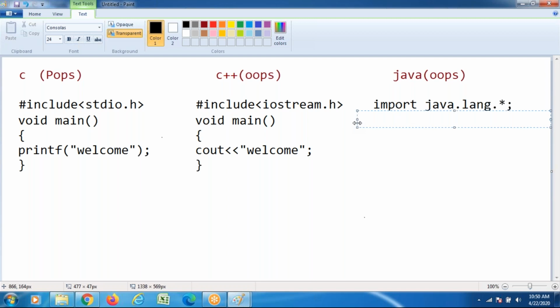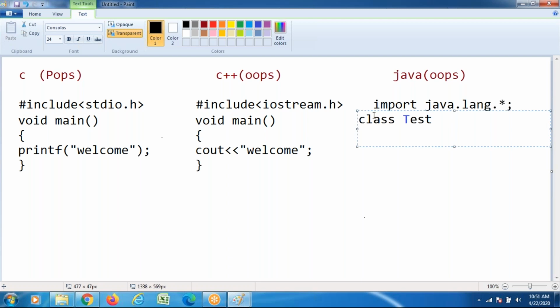Class name. In the class name, I am just giving any class name. There are a lot of things we have to discuss about this class. Recommended to begin the class name with an uppercase letter.